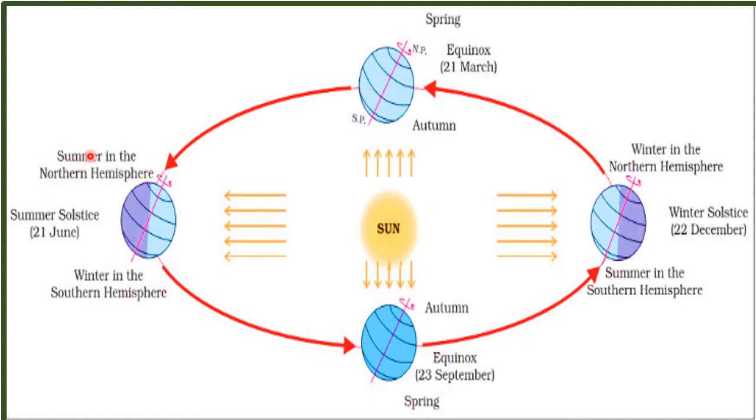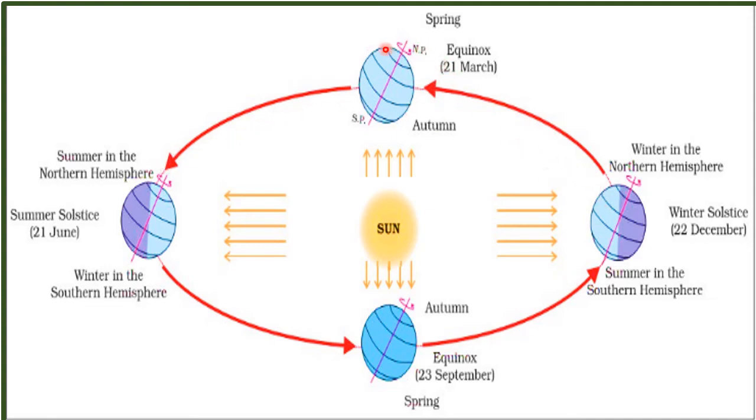Like this, in June there was summer here and winter there. Now in December there is winter here and summer there. So when winter starts, it goes up to 21st March. After 21st March, the next season starts, which is called spring, and it goes up to the next 20 June. We can say that basically there is a difference of 4 months.